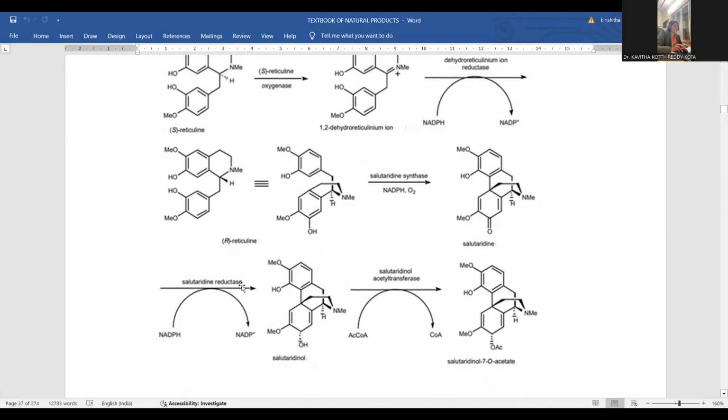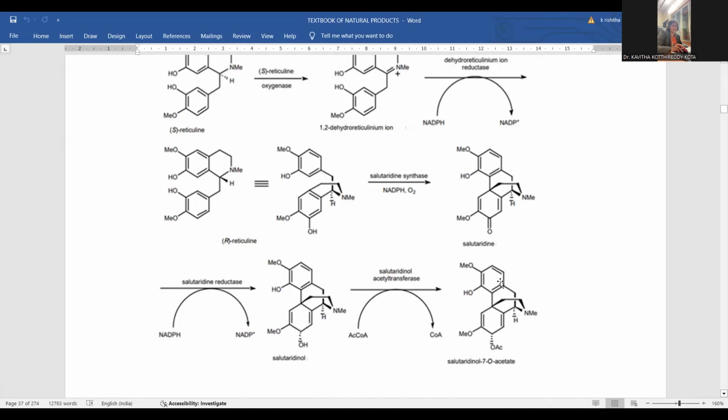Salutaridine reductase is the enzyme working upon it, again NADPH releases one of the hydrogens, giving NADP positive. And wherever the ketonic functionality is there, that is again reduced into hydroxyl. That ketonic compound is now shifted into the hydroxyl, named salutaridinol, all indicated for hydroxyl functionality, and the remaining